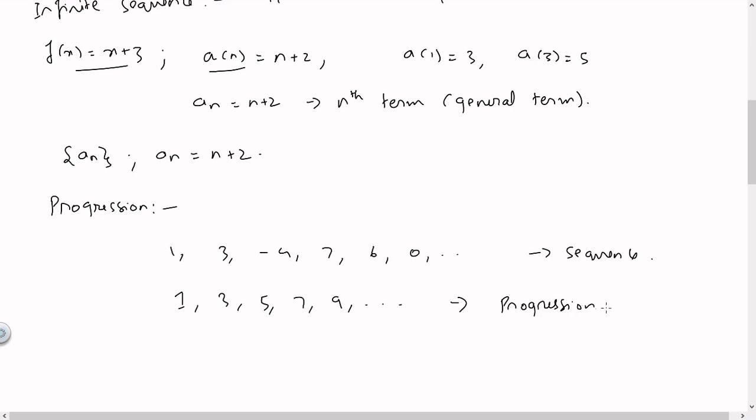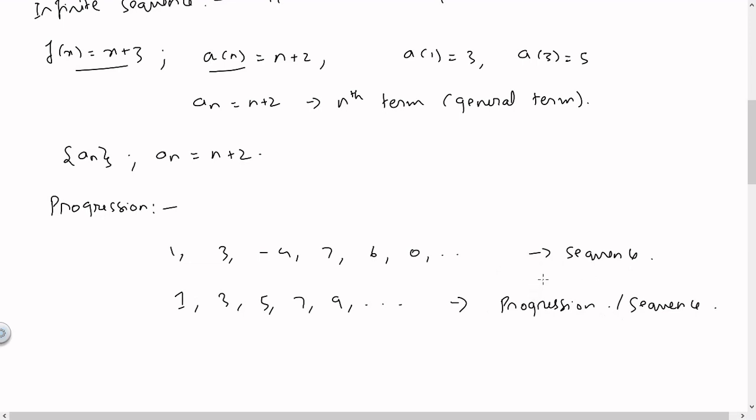It doesn't have to be a set of odd numbers. What I am saying here is any sequence in which the elements follow a particular pattern, we call that sequence a progression, but it still can be called a sequence also. Okay, so every progression is a sequence, but a sequence may or may not be a progression.